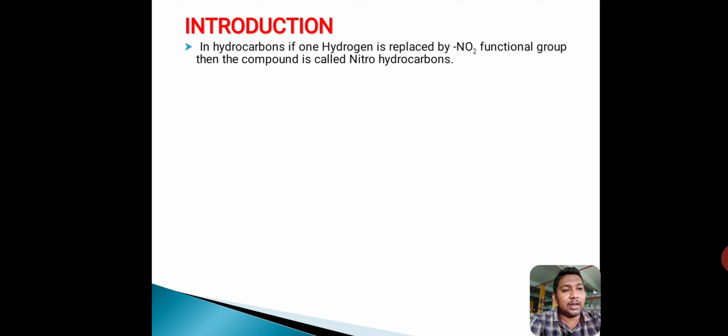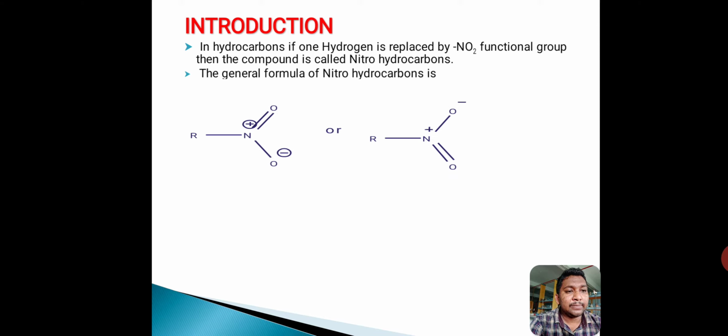The general formula of nitrohydrocarbons is RNO2. Depending upon the nature of the R, nitrohydrocarbons are classified into two types. First one is aliphatic nitrohydrocarbons and second one is aromatic nitrohydrocarbons. If R is alkyl group, such type of nitrohydrocarbons are called as aliphatic nitrohydrocarbons or nitroalkanes.